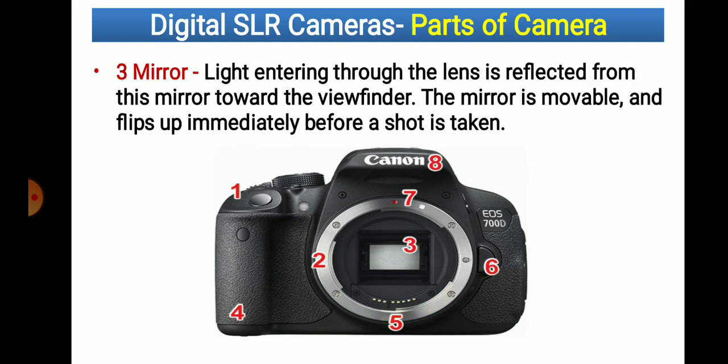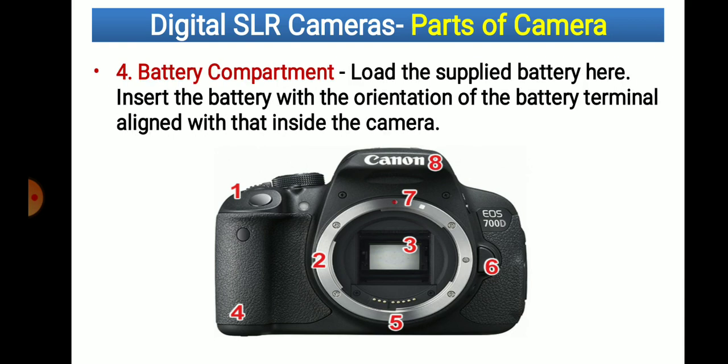Then the third one here is the mirror. Light entering through the lens is reflected from this mirror toward the viewfinder. That means whatever light is entering this camera is going to be reflected toward the viewfinder, and we are able to capture a good quality image. Then this one, the battery compartment. Here is the battery compartment.